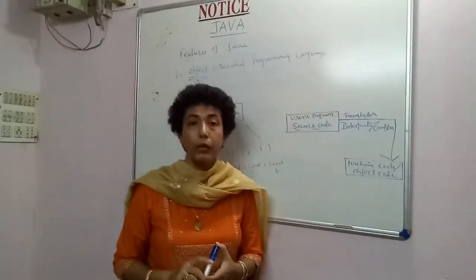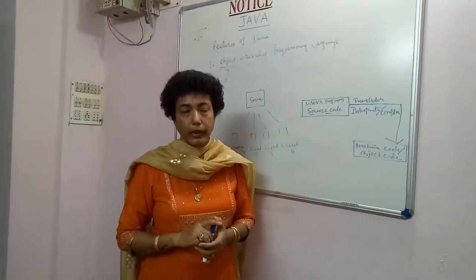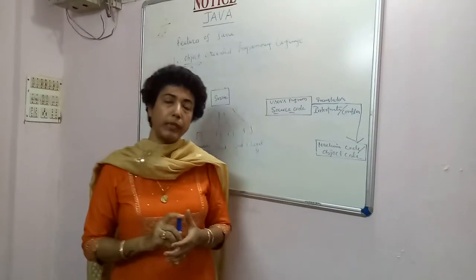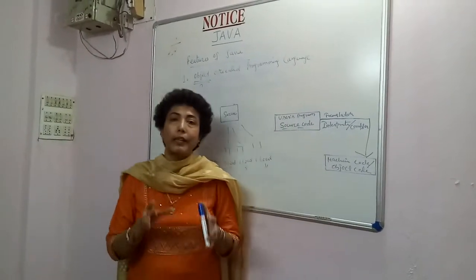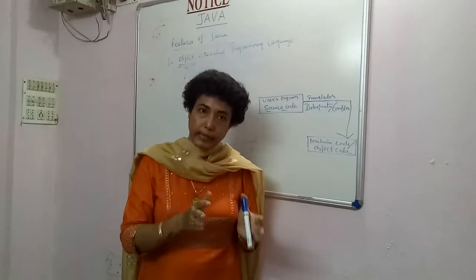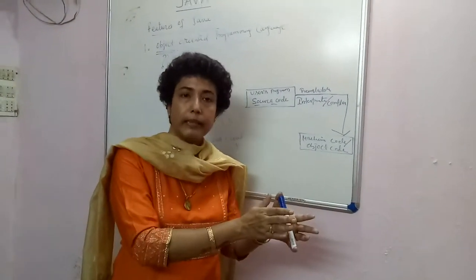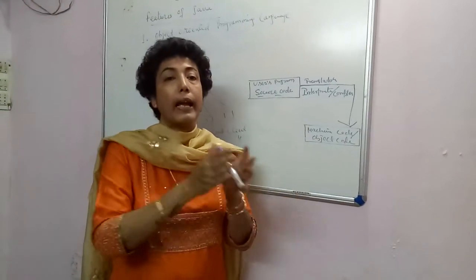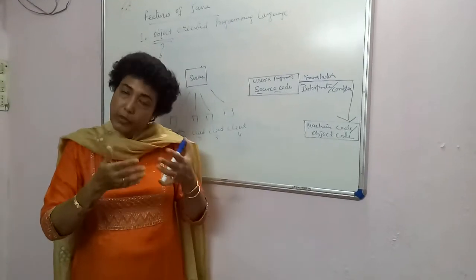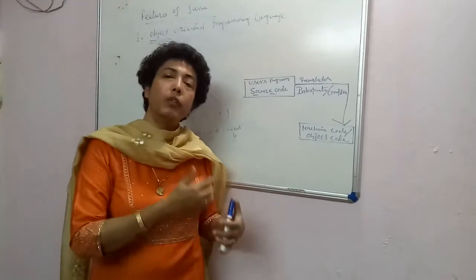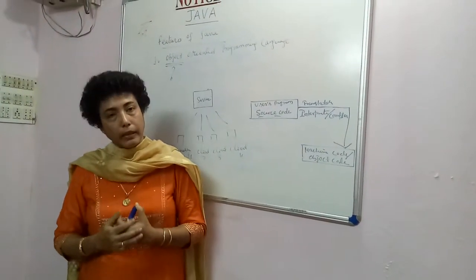Okay. Now, if this is an object, then what is an object oriented programming language? An object-oriented programming language is a programming language that can represent or incorporate these physical characteristics of the object and its activities in the best possible way in the field of programming. That is called an object-oriented programming language.